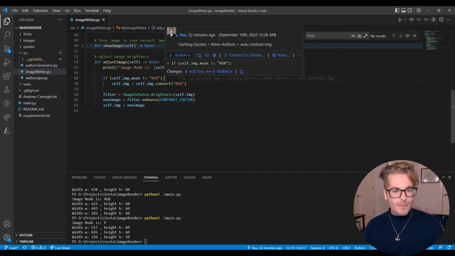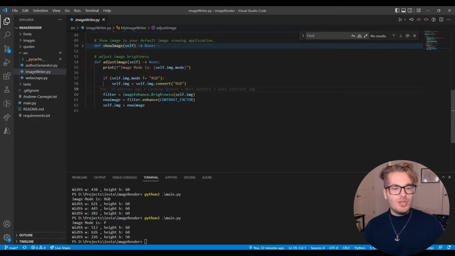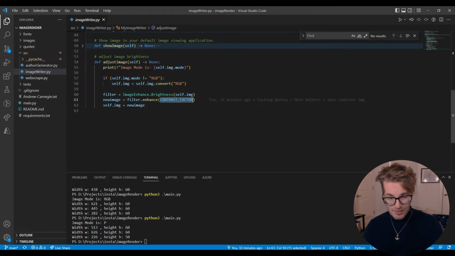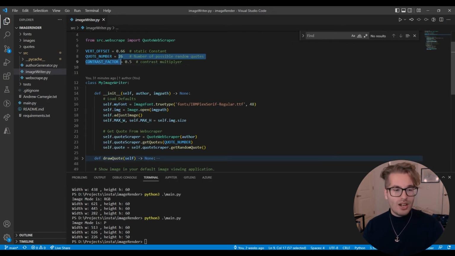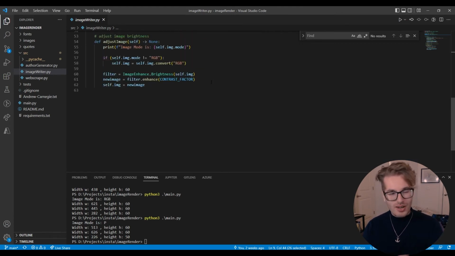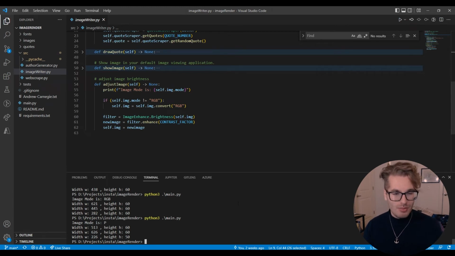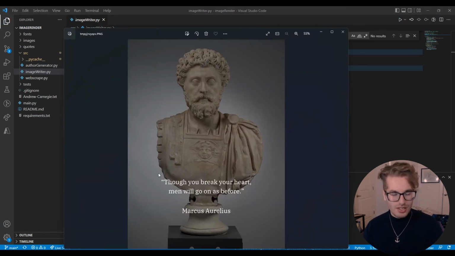So cool. And after that, we're just going to make an image enhancer, and we're going to enhance the brightness by a factor, any decimal number essentially. So if you did 1.2, it'd be very bright, and if you did it by half, like 0.5, then you'd be cutting the brightness. So here we go, we did a 0.5, that means the brightness is going to be halved in our output image. So we can kind of see how it's dim going on right there.